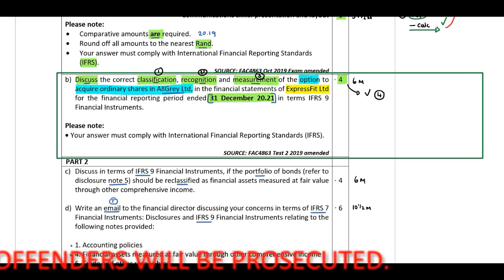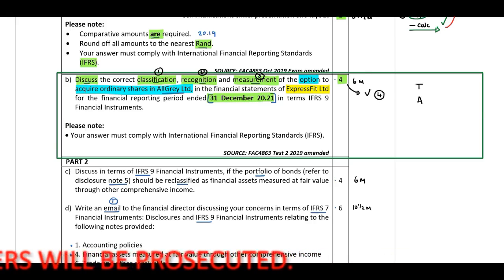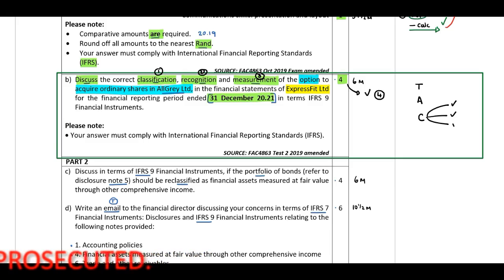As always, plan of action. Identify your theory, apply your theory, and conclude. Now, what is the conclusion here? How to classify, how to recognize, and how to measure. Okay, how do we apply the theory? You need to include names of the entities. We are looking at an option. You need to include the details of the scenario.